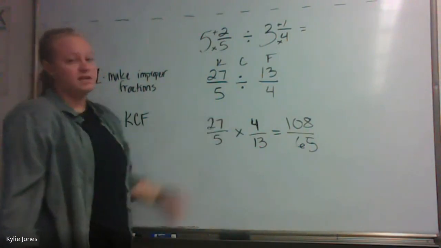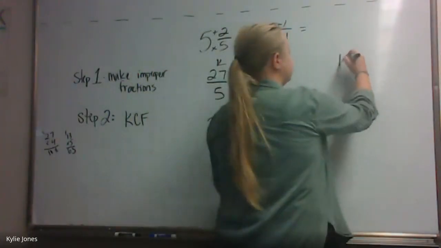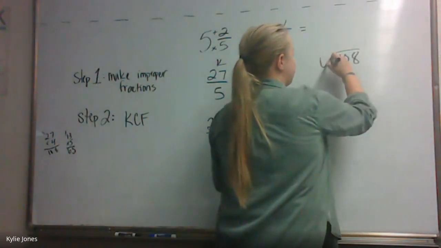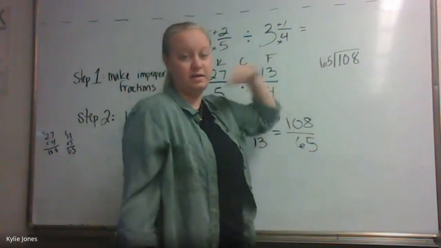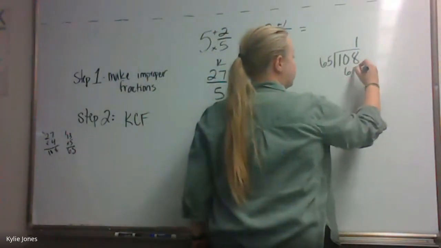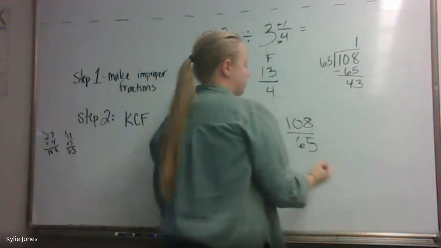Okay, so we have 108 over 65. Am I done? No, you gotta divide it. We need to divide still, 108 divided by 65. How many times does 65 go into 108? One time. Just one time. And then we can subtract. You get 43.